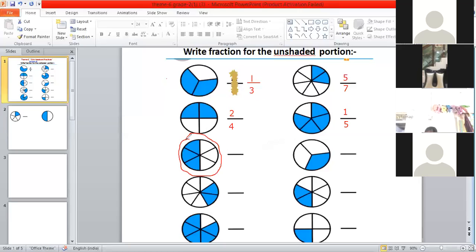3 by 6. Very good. That's the correct answer. Answer is 3 by 6. The shape is divided into 6 parts, and out of these 6 parts, only 3 are shaded. So answer is 3 by 6. That's the correct answer. Very good, Ayansh.